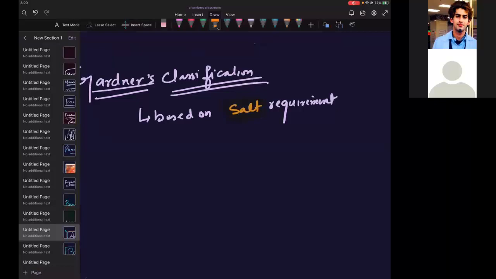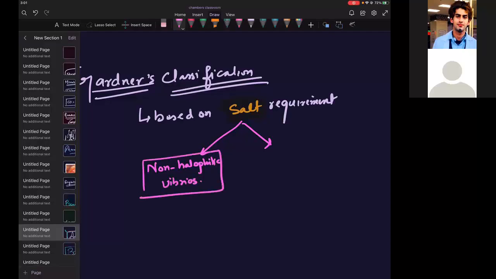Now he classified them on the basis of salt requirement into non-halophilic Vibrios and halophilic Vibrios.